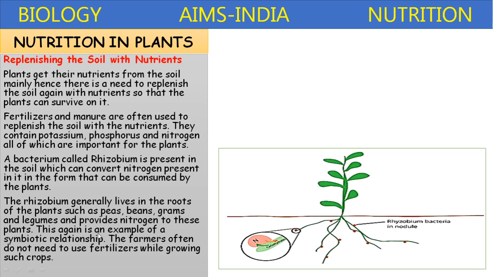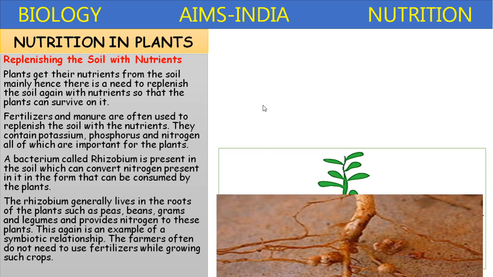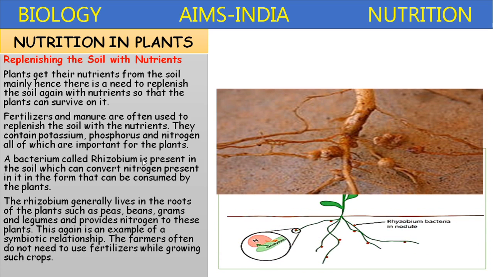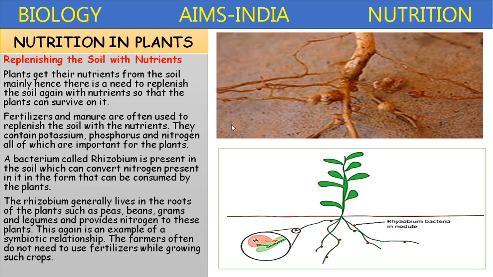This again is a very good example of symbiotic relationship. The farmer often does not need to use any fertilizers while growing such crops. That's why the farmer will adopt a method of cropping called crop rotation. During this crop rotation, this Leguminosae family crop can be grown alternating with other crops.